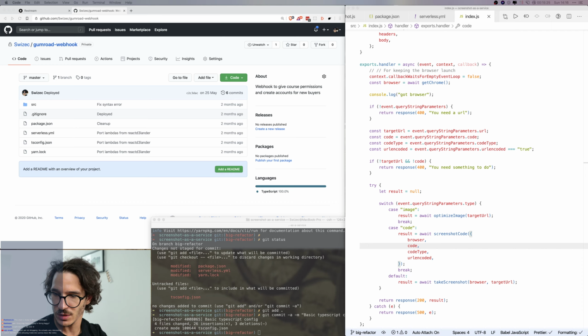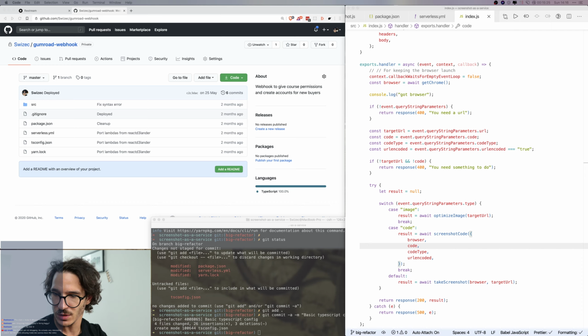Okay, and then we need to say export const, or let's do export. It needs to be an async function. So export async function handler, which is going to, what is the handler gonna do? I'm going to cheat and look at my serverless handbook.